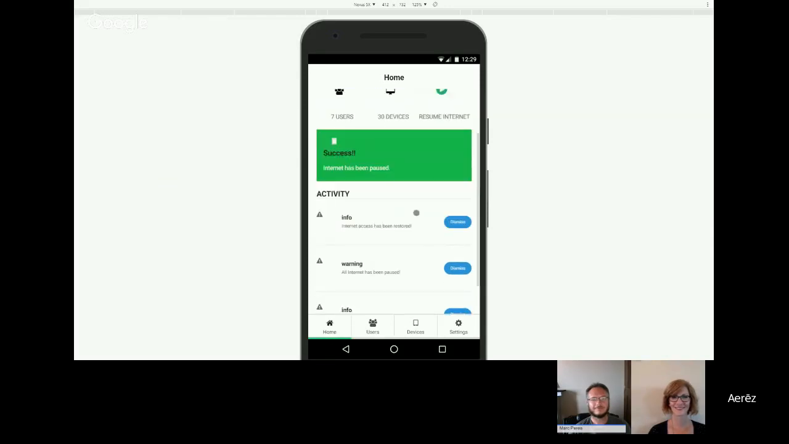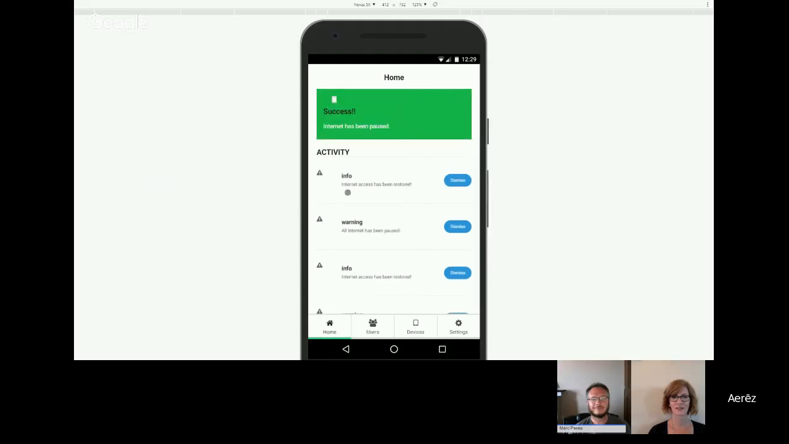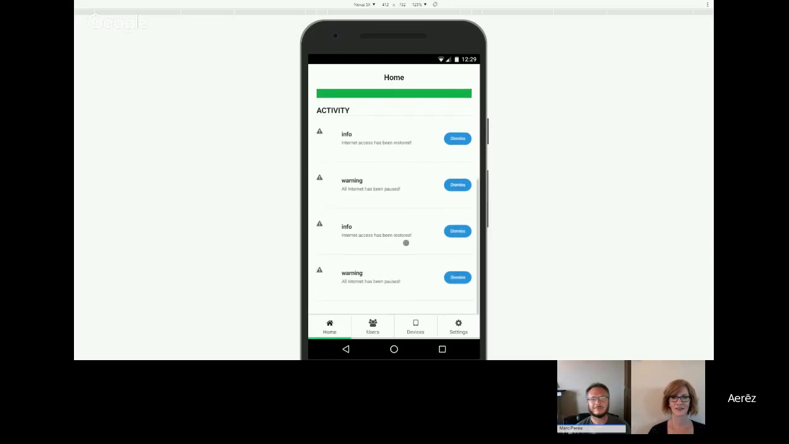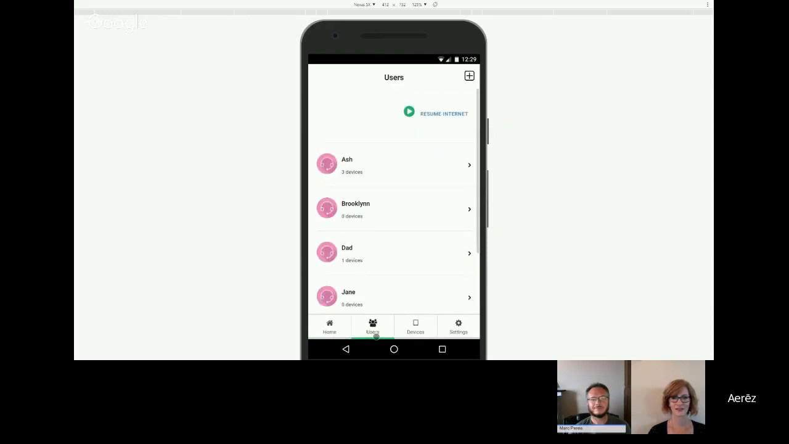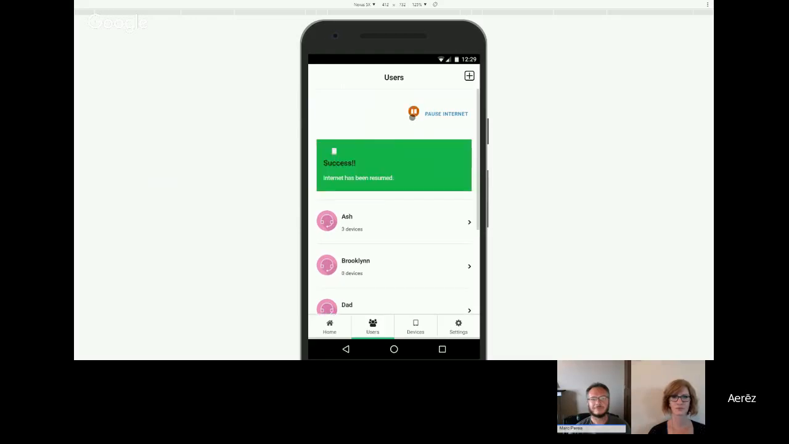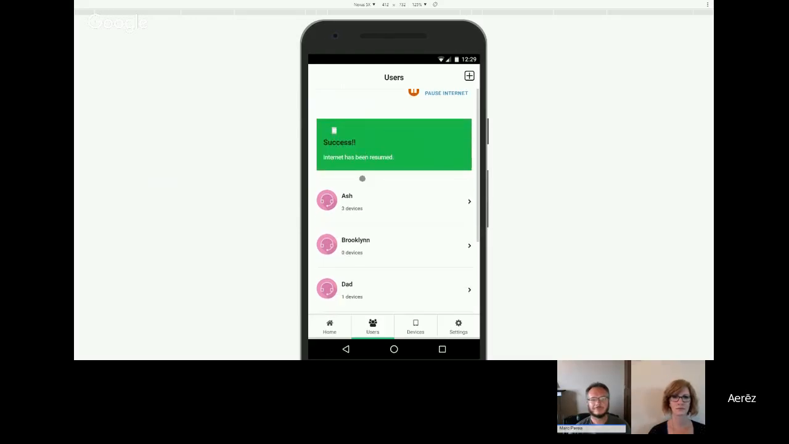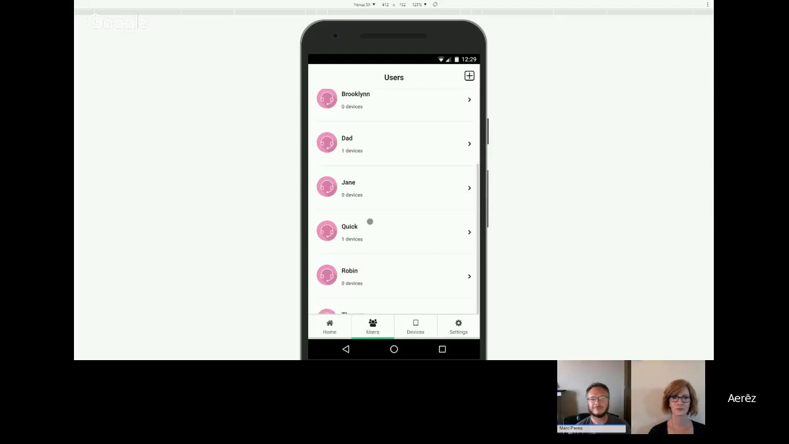And then as we get a little lower, you see that we have notification areas. We show the success of the pause button being activated, and also we get a message down here in our activity area that says the internet has been paused or restored, whatever the current status is. We'll move over to the users tab, which Candace will talk a little bit more about later. Again, we have that pause button that's readily available right up top. I'll go ahead and unpause the internet. And then we have the list of users.